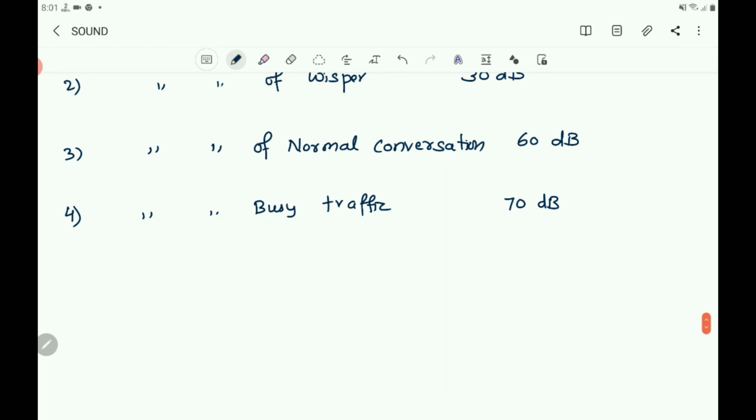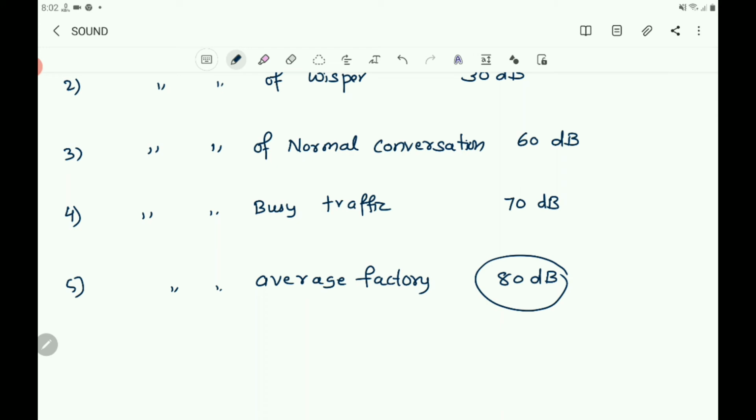And loudness of an average factory is 80 decibel. This way you can give some example. And the sound above 80 decibel becomes noise because it is physically painful.